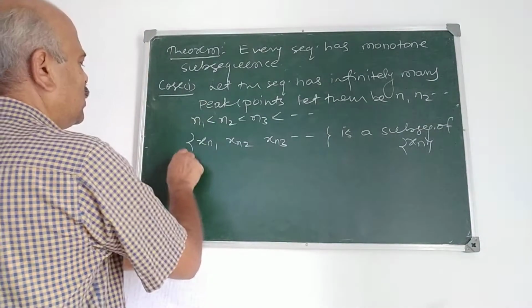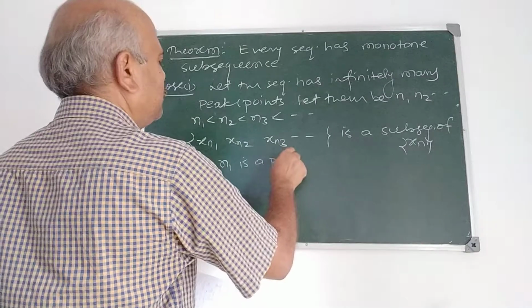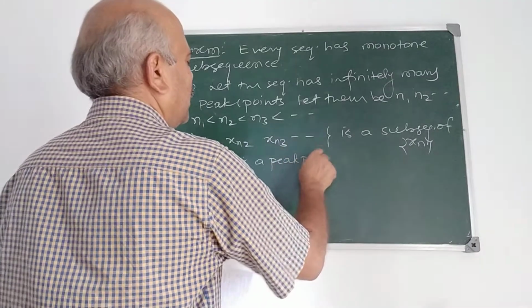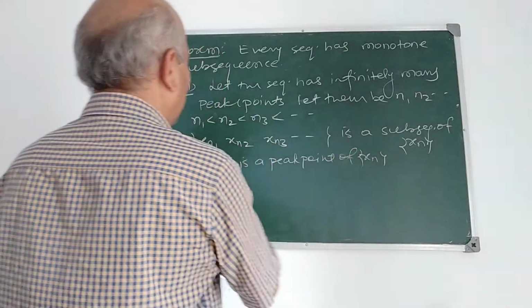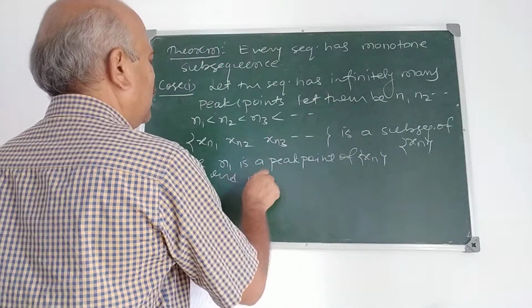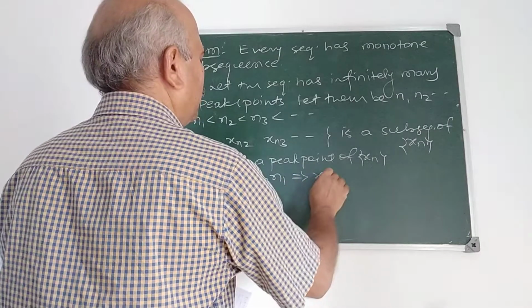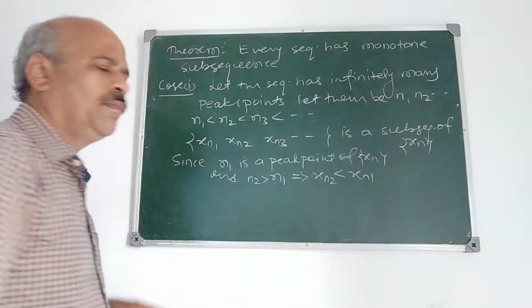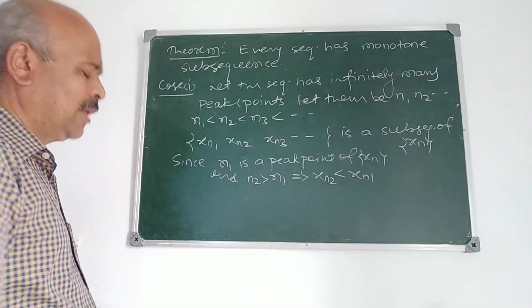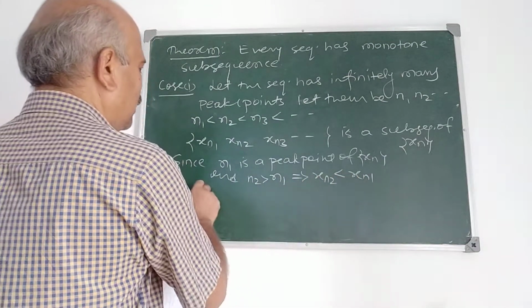Now, since n1 is a peak point of the sequence x_n, n2 greater than n1 implies x_{n2} is less than x_{n1}. Am I correct? x_{n2} is less than x_{n1}.